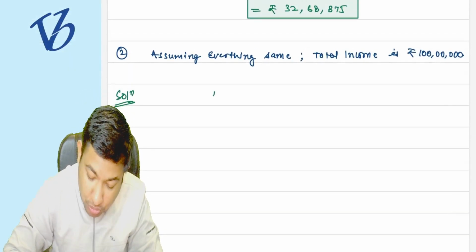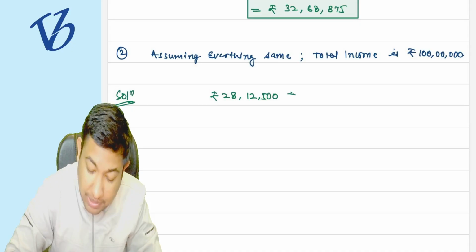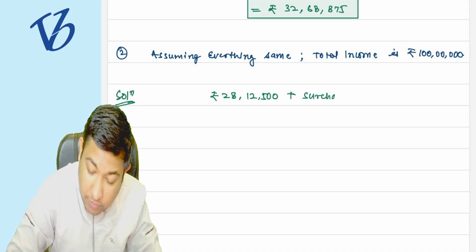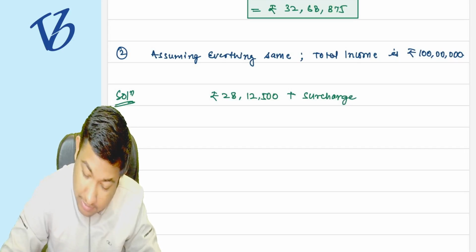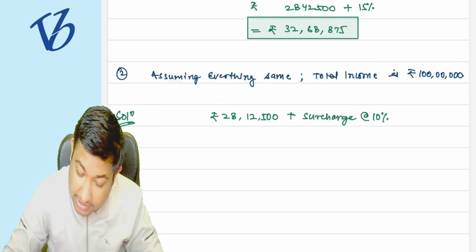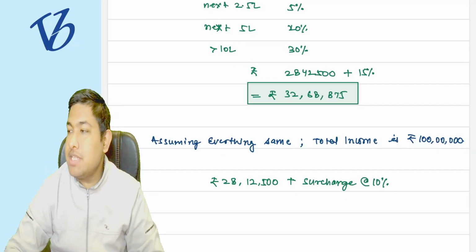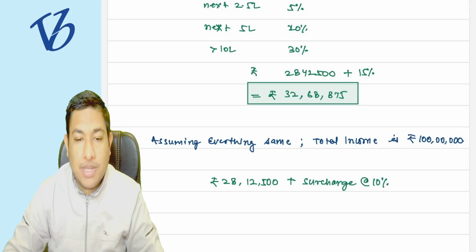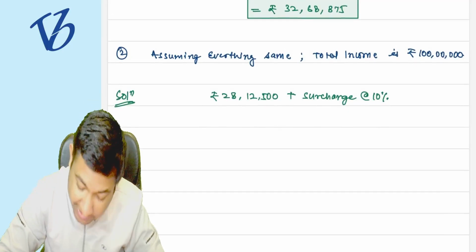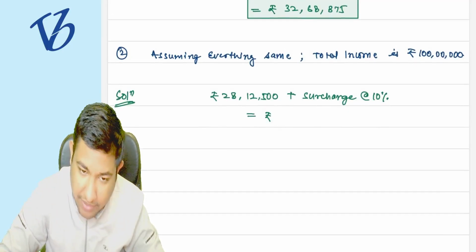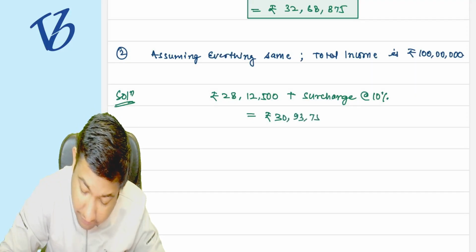Yes. So what is the tax liability? The tax is 28 lakh 12,500 plus the surcharge at the rate of 10%. Here the surcharge will not be 15% because the income is not exceeding 1 crore rupees. So the surcharge rate is going to be 10% only. My final tax liability is going to be 30 lakh 93,750.